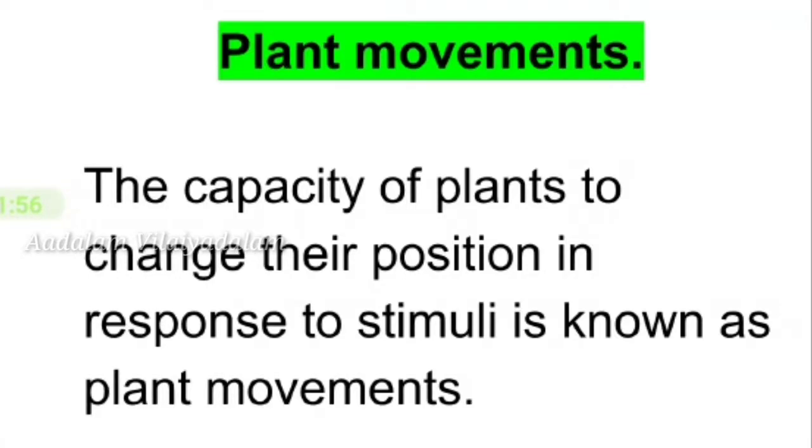Locomotion. Locomotion means movement from one place to another, as seen in animals. This movement is absent in larger and complex plants, as they remain fixed to the substratum with their roots. But certain lower plants like unicellular forms, Chlamydomonas, or spores, gametes of bryophytes and pteridophytes, etc., show locomotion. Thus, the capacity of plants to change their position in response to stimuli is known as plant movements.